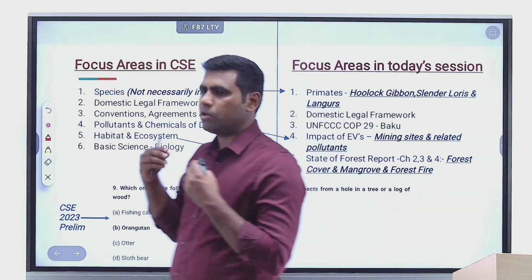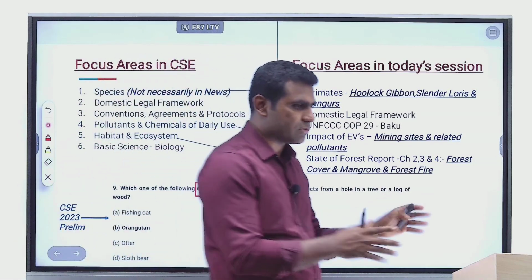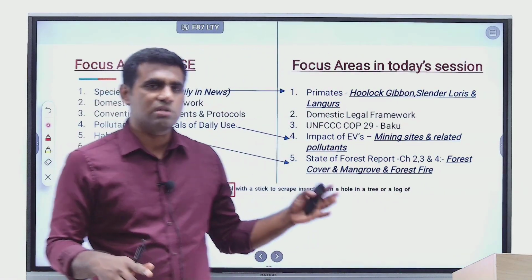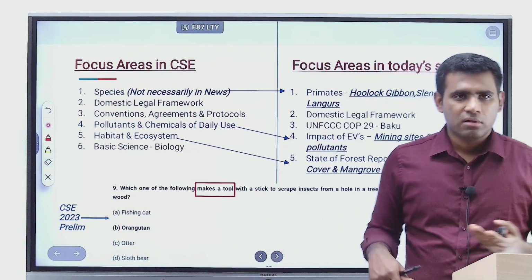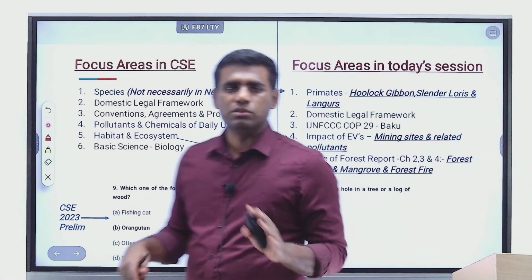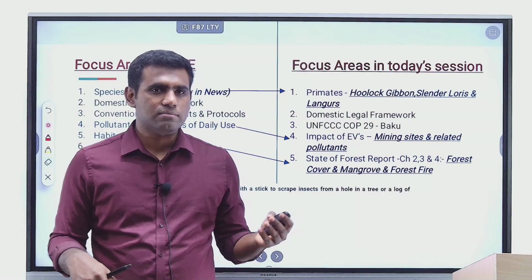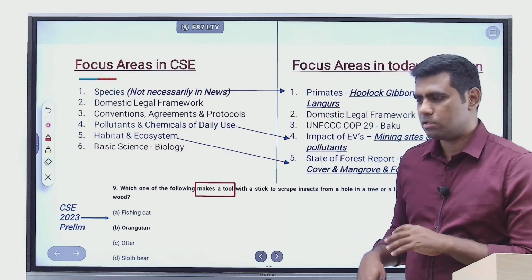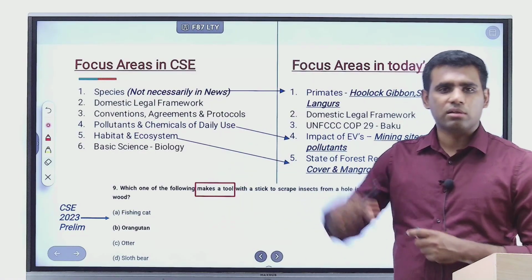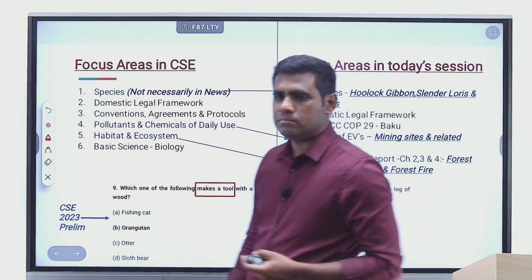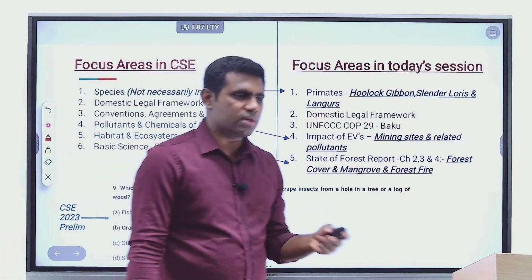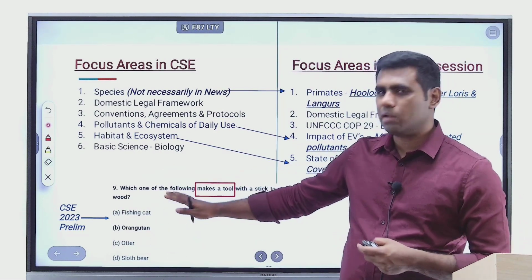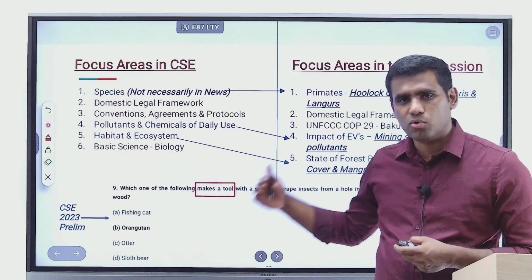UPSC can even ask very common species that are not even in news, like elephants, tigers, lion, right? Whereas cheetah was in news last year because of the cheetah reintroduction program. Elephants or lion, they were not in the news. But UPSC makes that as a question, right? And UPSC can even ask questions out of nowhere, like a question on orangutan, right? Orangutan is not even in India, and there was no new threat to orangutan in the last year or anything. So orangutan was a species that was not actually in news, right? But this question can be actually got right. I'll tell you how as we move on in the lecture.